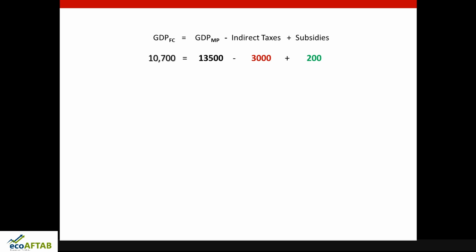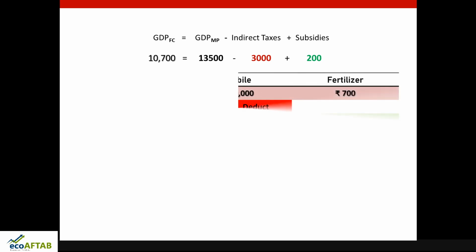You can go to the previous slide and you can see the actual reward earned by the factors of production, by land, labor, capital and organization. In case of mobiles it is 10,000 rupees, and in case of fertilizers it is 700 rupees. So both these things together will give us GDP at factor cost.